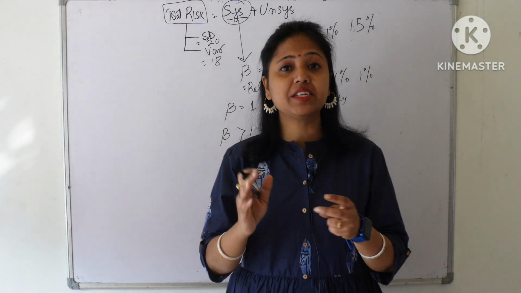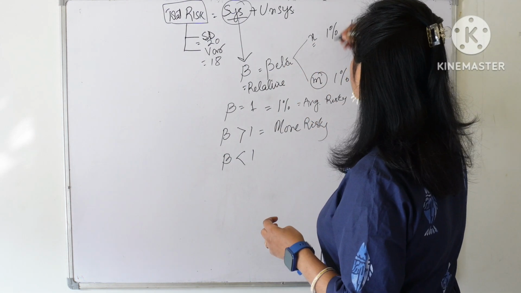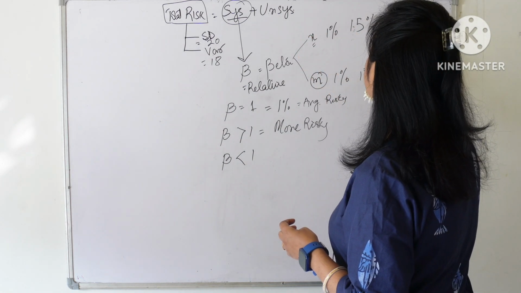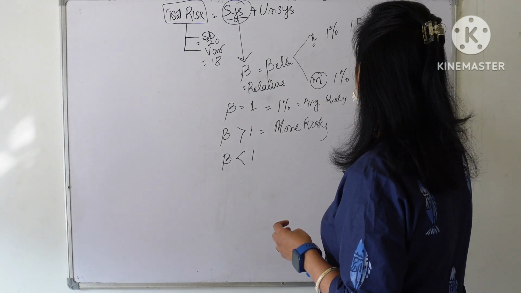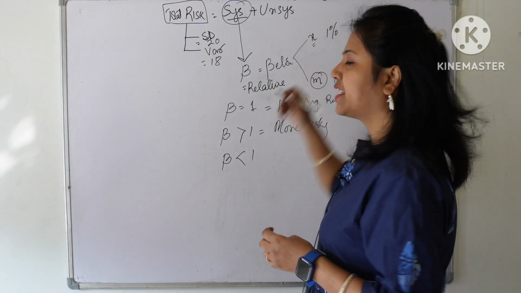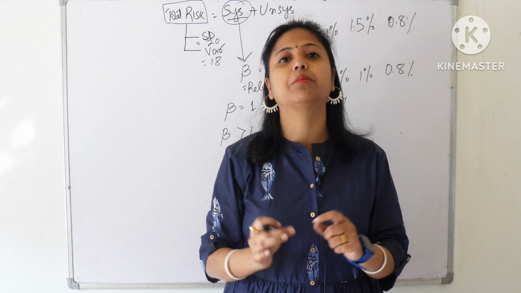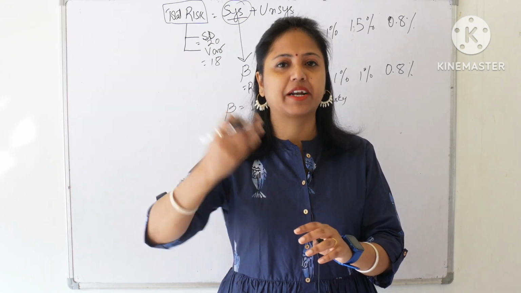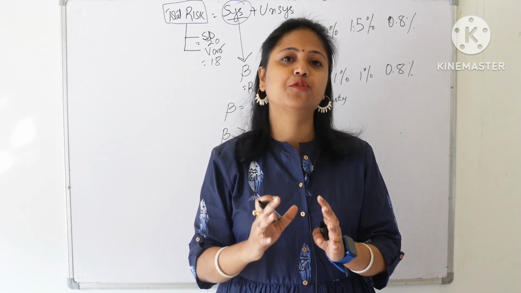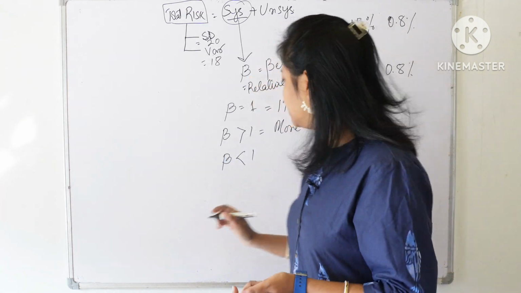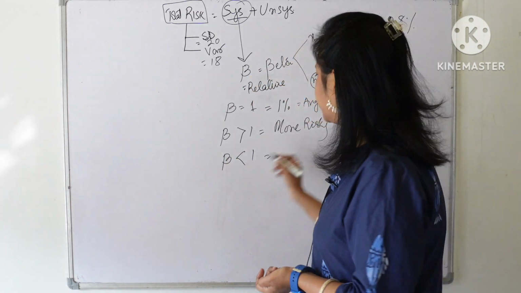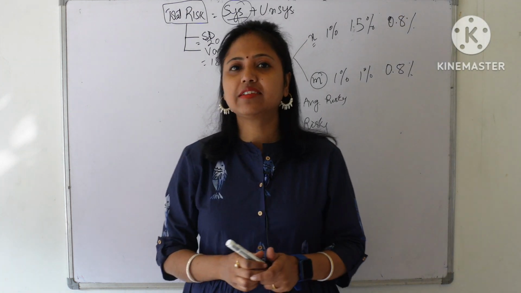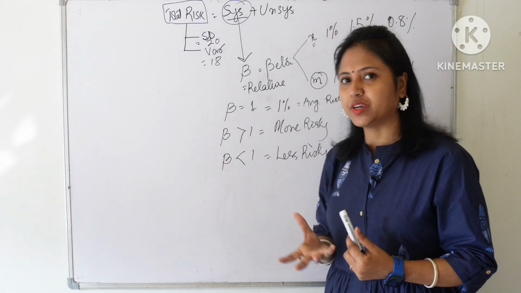Now coming to beta less than 1, it's just the opposite. If the market goes high by 1%, the individual security price will go high by say 0.8%. If the market falls by 1%, it will fall by 0.8%. That means the stock price is not very sensitive to the market movement. This type of stock will of course give you a little less income if the market is high, but it will protect you from a lot of loss when the market is falling. So we can call this type of security relatively less risky.